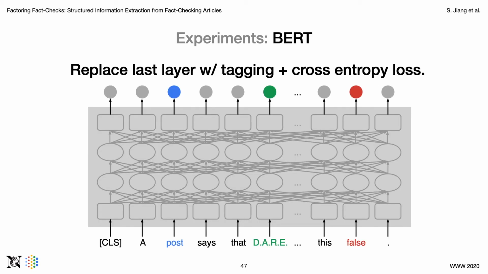Next, we experiment with BERT. BERT is a state-of-the-art model for a wide range of NLP tasks. It is basically transformer neural networks that follow a pre-trained fine-tuning process. During the pre-training process, BERT is trained to predict missing words in a large corpus, and in doing so, adjusting the parameters so the model can have a general understanding of human language. Then, during the fine-tuning phase, we replace the last layer of BERT with a tagging layer, and calculate the cross-entropy loss of the token level to retrain BERT for our tasks.